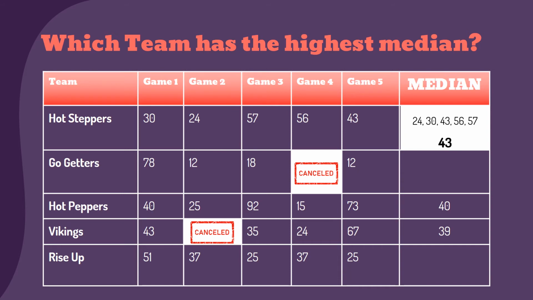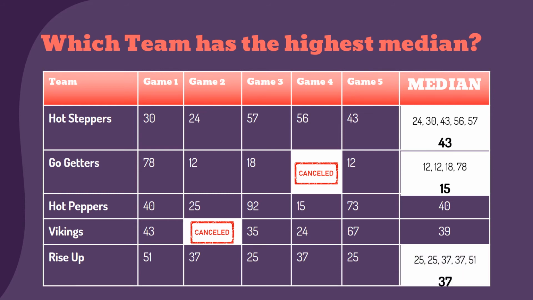So the median is going to be between the two values in the middle, 12 and 18. 12 added to 18 is 30, and 30 divided by 2 is 15. Finally, if we order the numbers for Rise Up, the median score is 37. Therefore, the hot steppers have the highest median score of 43 points.